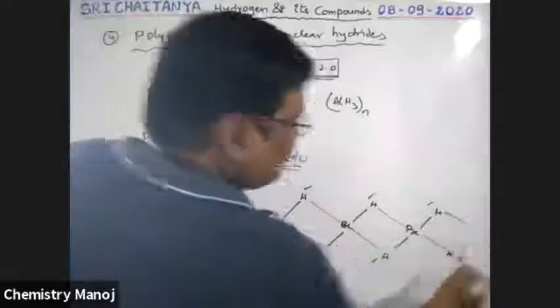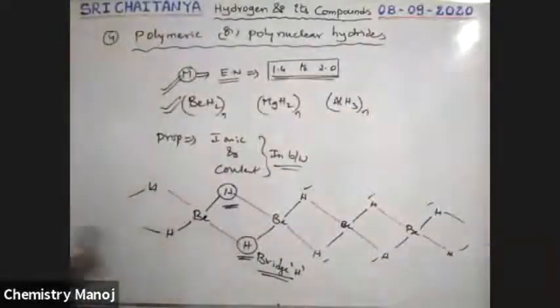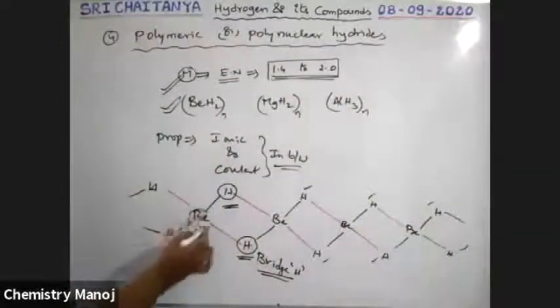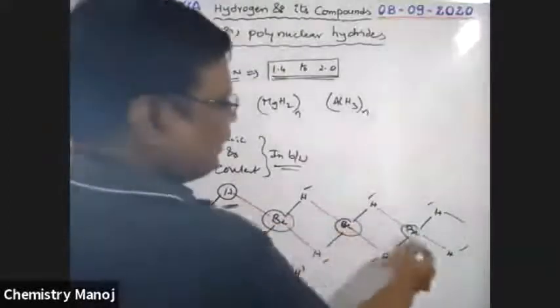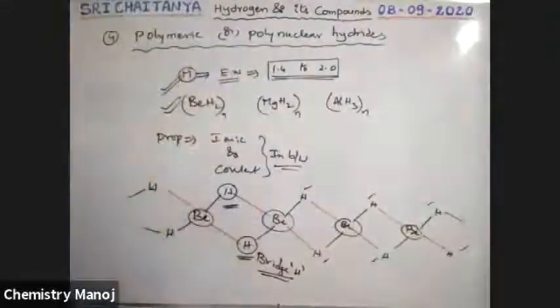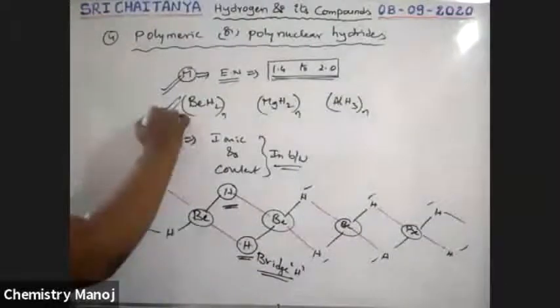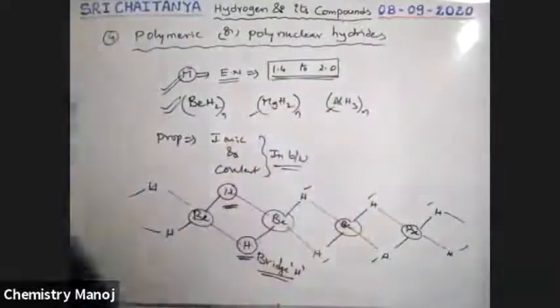So this is a polymeric structure. This is one nucleus, this is another nucleus, so it is a polynuclear, polymeric structure. This type of structure is possible here and here also.